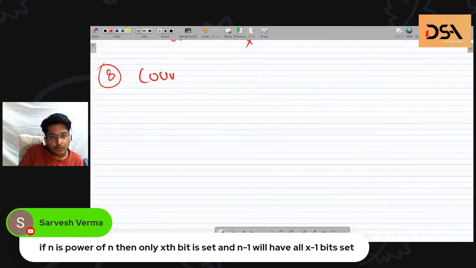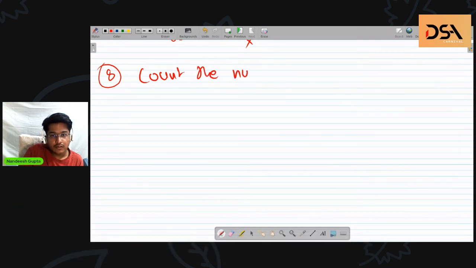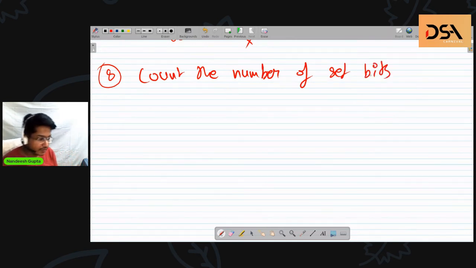Another application of the same is counting set bits. I want to count the number of set bits. How will you guys count the number of set bits?